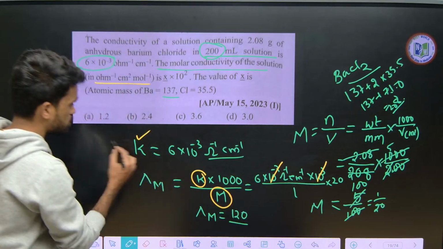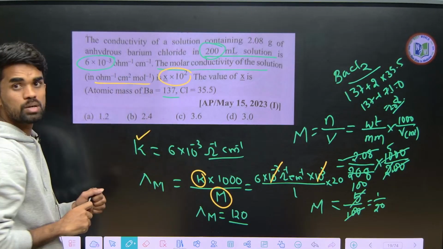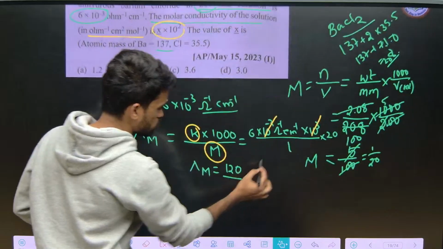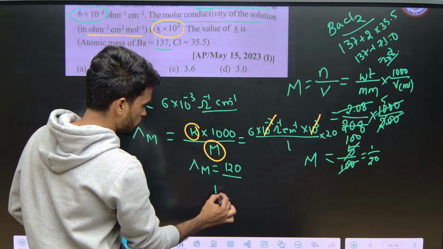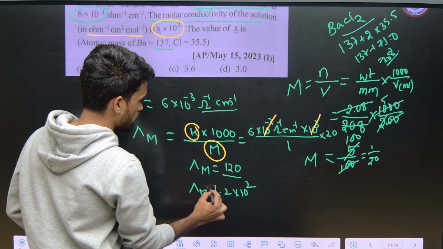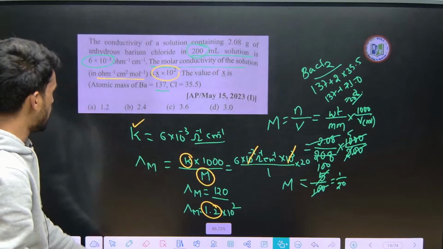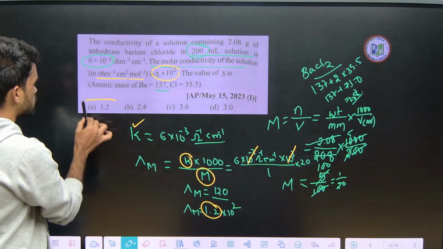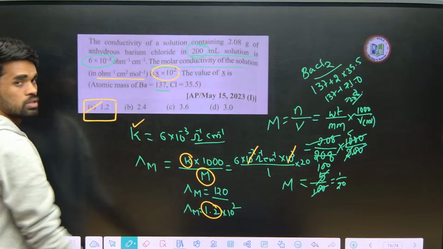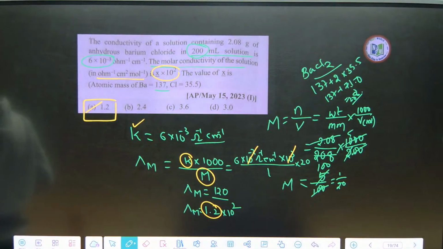But there is no option as 120, because be conscious in what way they are asking: X into 10 power 2. X into 10 power 2 means what you need to do here? So you can write 1.2 into 10 power 2 now. Yes. So what is our X value we got here? 1.2 is your X as an answer here. So you have option A as your 1.2, that will be your answer for the question. Right guys, is this clear? If this is clear, mention clear in the chat box.